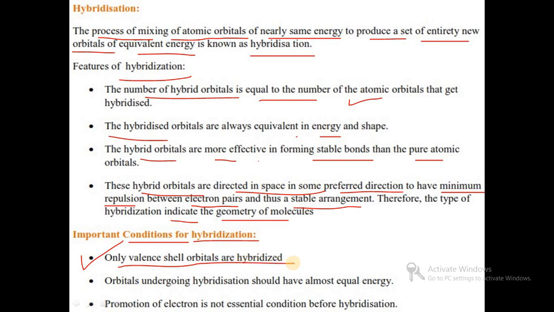Only valence shell electrons undergo excitation and will be hybridized. Then orbitals undergoing hybridization should have almost equal energy, a very important condition. And the last one, promotion of electron is not an essential condition before hybridization. In the case of hybridization, promotion of electron is important, but before hybridization there is no excitation of electron possible.